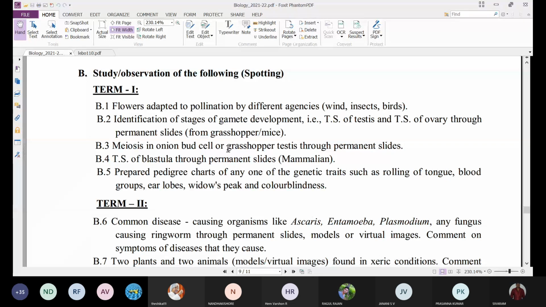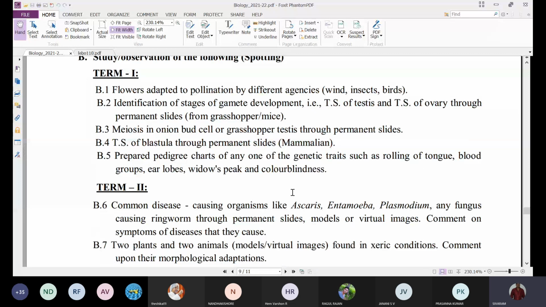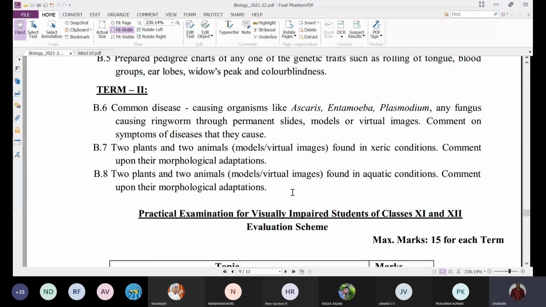Okay. And next, term 2. In term 2, common diseases, human health and diseases. This topic comes from human health and diseases. Some common diseases which are caused by Ascaris, by Entamoeba histolytica, by Plasmodium, and some fungal infections, ringworm, through permanent slides or virtual images.